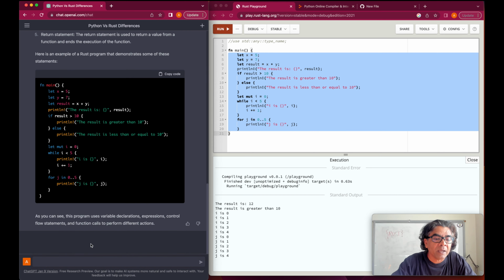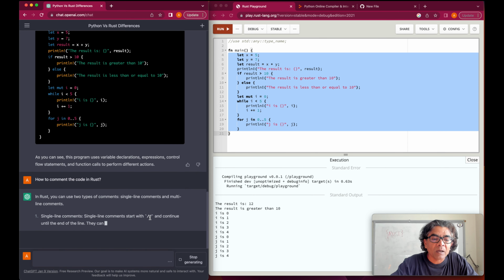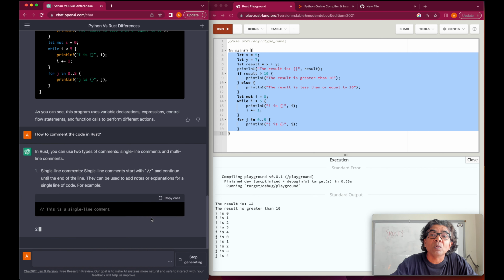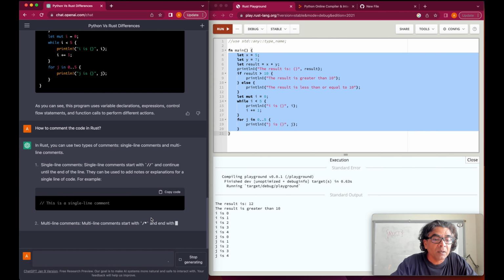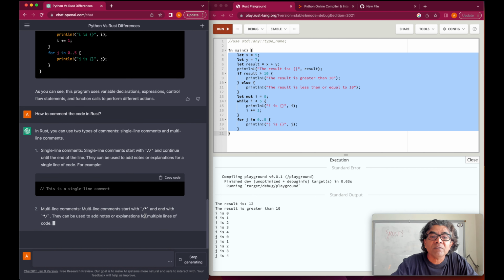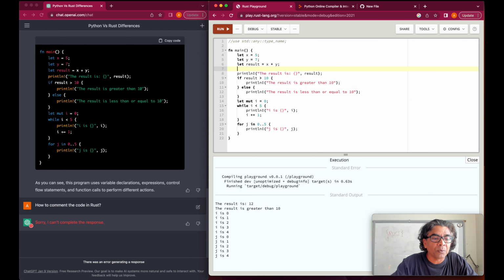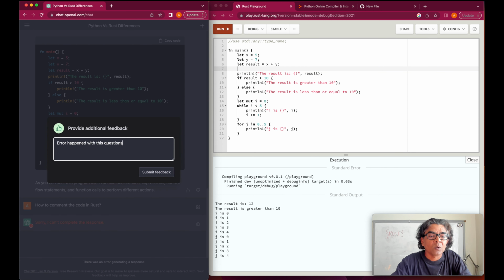So the question comes next, how to comment the code in Rust, because we do not know whether it's a pound sign, two slashes, or a colon. We do not know, so let's learn that. A single line comment starts with 2 slashes, and if we want to comment a block, then we need to learn how a block comment works. For example, if we want to comment something from here to here, some error generated. So let's come back.